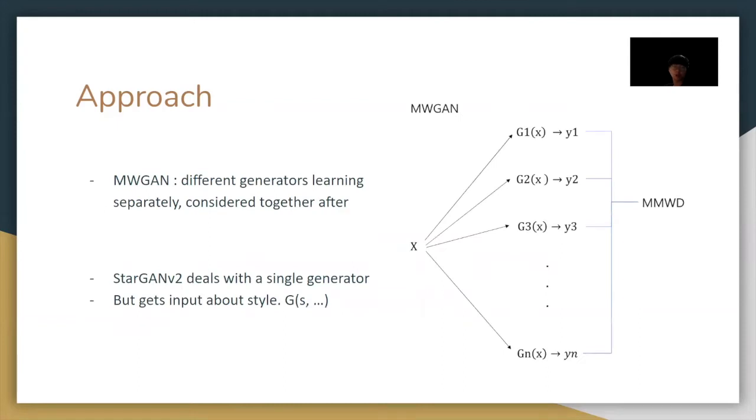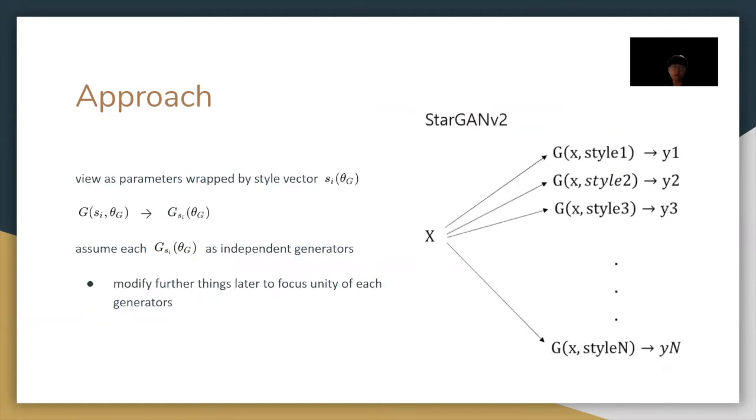Multi-marginal Wasserstein is calculated on two different generators, considered together after, but StarGAN version 2 deals with a single generator. If we look at G_Si,ζ_G, the generator about style factor Si and parameter ζ_G of the generator, we can see style factors injected in the generating sequence can make each output of the generator associated to each style factor as independent, because the convolution filter decreases dimension.